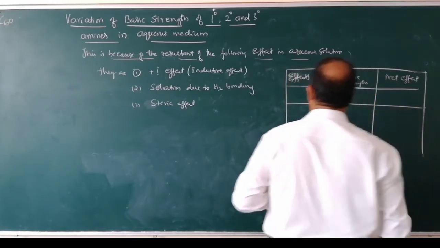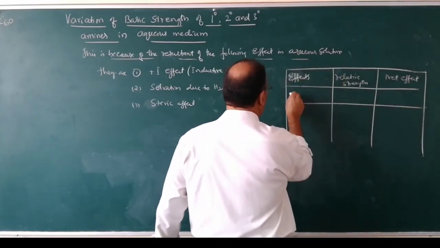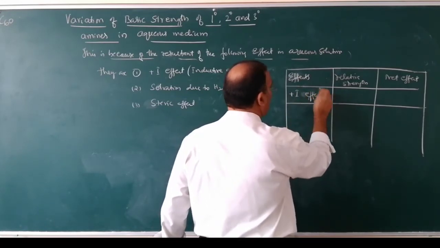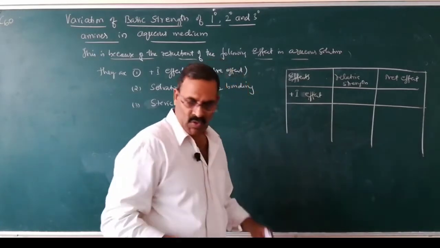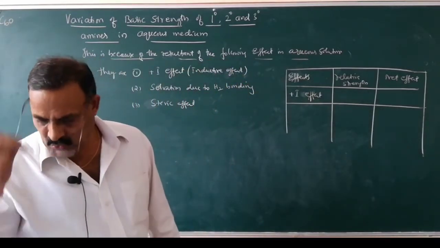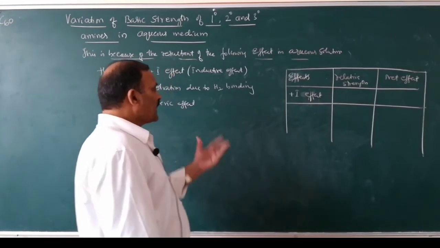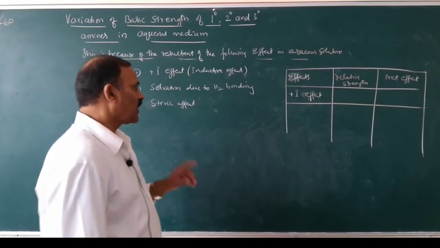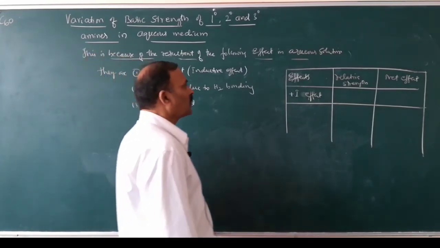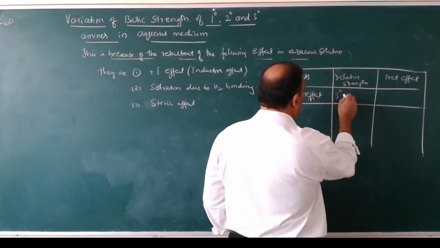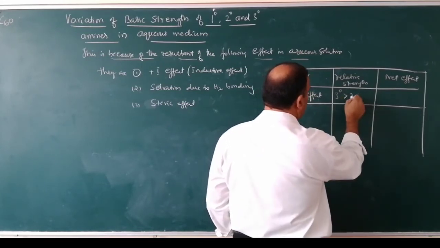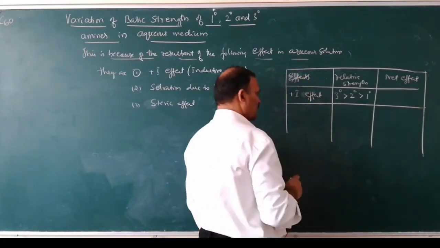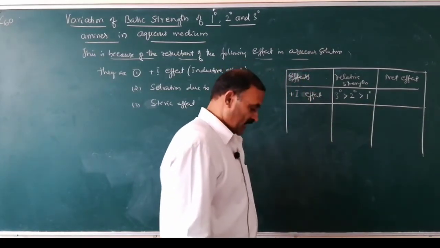So what are the effects I have told? Plus I effect. As I have told you, increase of number of alkyl groups increases the basic strength of amines. Therefore, tertiary amines are stronger bases than secondary amines, which are stronger bases than primary amines. We have studied this effect, that is the I effect.